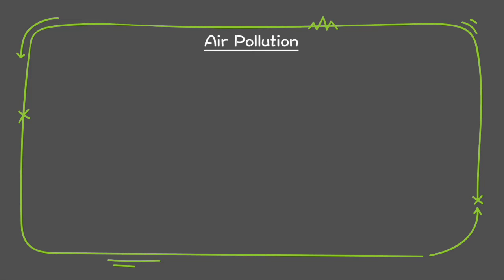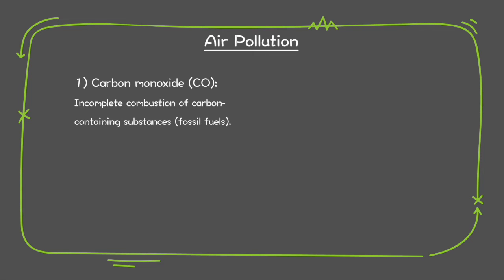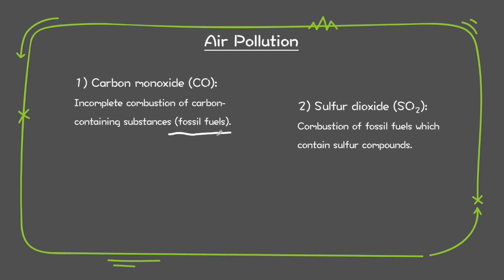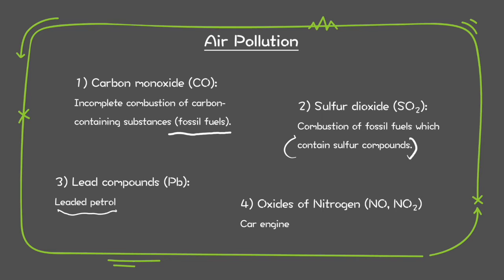So now we're going to focus on air pollution. In air pollution, you must memorize the 4 pollutants and their sources. Okay, the first one is carbon monoxide. Carbon monoxide usually comes from incomplete combustion. And then the next one is sulfur dioxide, which comes from the combustion of fossil fuels that contain sulfur. After that will be leaded compounds, which come from leaded petrol. And the next one is NOx, and it usually comes from car engines. So now let's go into the detail of each.